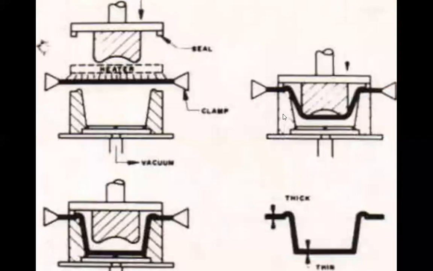See here, this is another diagram which I picked up from the internet for your easy understanding. This is the upper mold and this is our lower mold. In the upper mold, the resin is placed, and in the lower mold, reinforcing fibers are pressed, and here it is connected with the help of a clamp. So it takes the shape of the mold, and the fiber reinforced plastic is arranged in the form of threads or filaments, and these filaments are woven in the form of a mat.